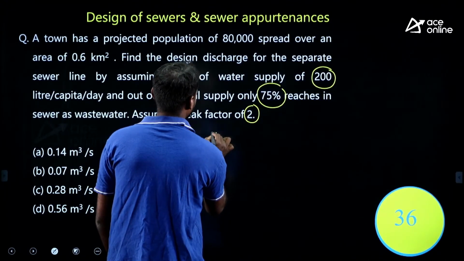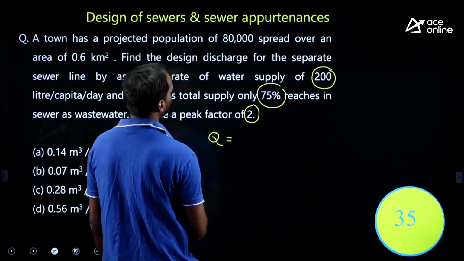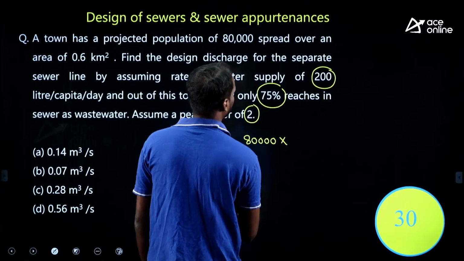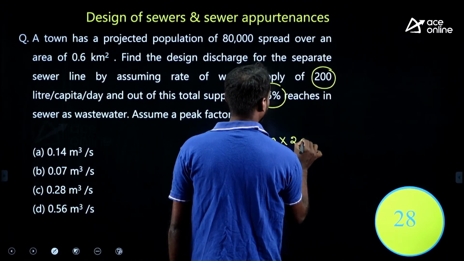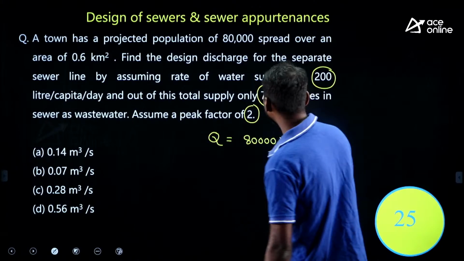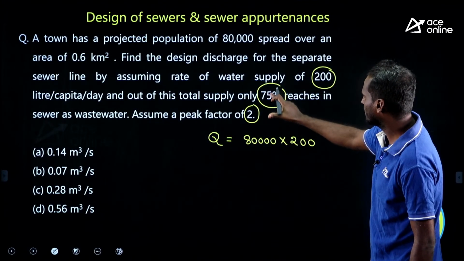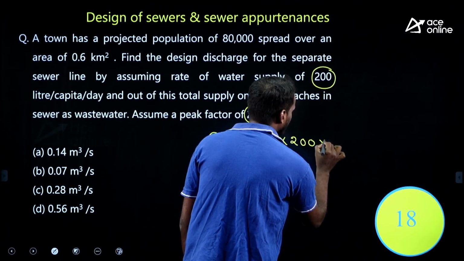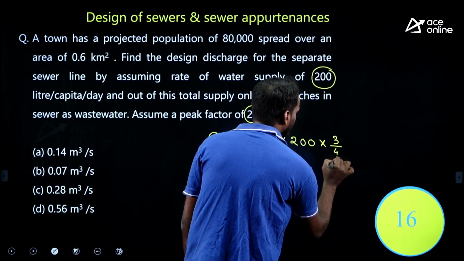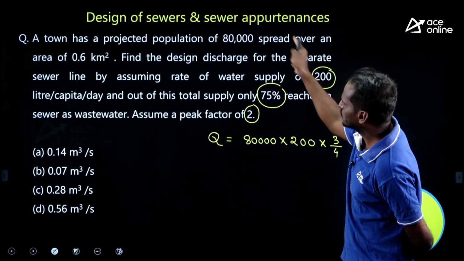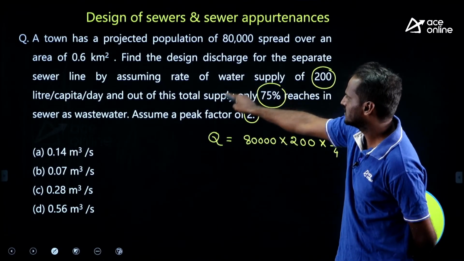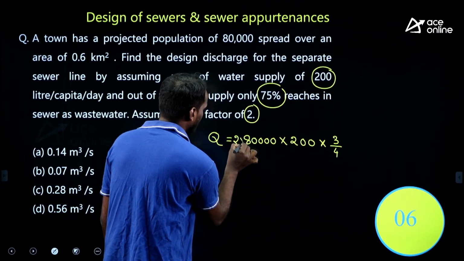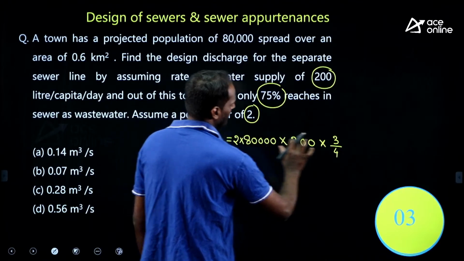See, what is discharge Q? Discharge Q, population 80,000, right? 80,000 population into per capita water supply 200, therefore it is in liter per day. But this is the water supply, out of which 75% will reach as wastewater, therefore I am multiplying 75%, which means 3 by 4. This is an average, but we need the design discharge, so the peak factor is 2, therefore I am multiplying with the peak factor. This is liter per day, therefore entire will be in liter per day.